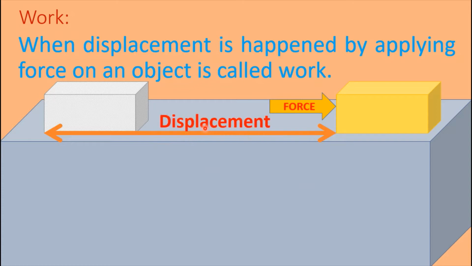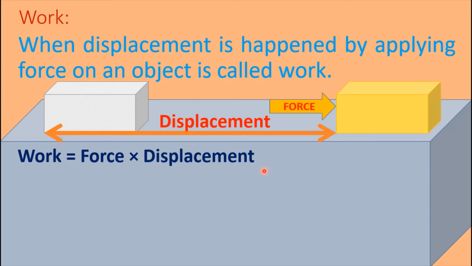This is the total displacement. Work is equal to force into displacement. That is, the force is acting on this body and for this force the displacement is this. Therefore work is equal to force into displacement. That is, work is the product of force and displacement.